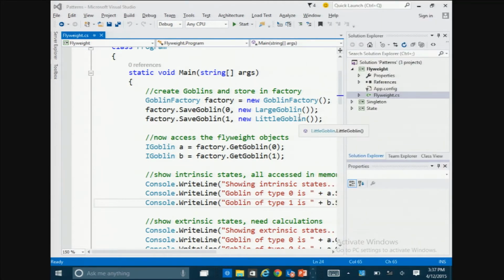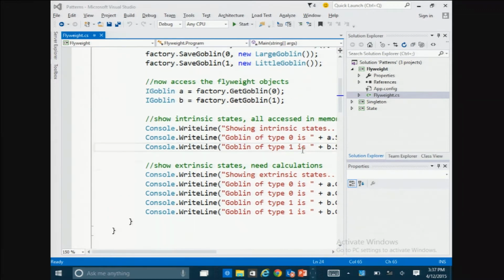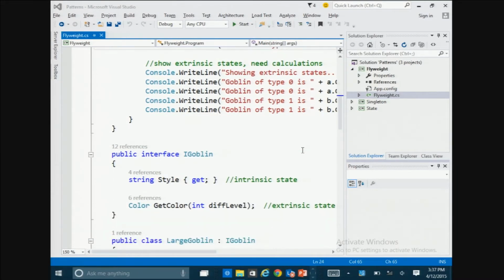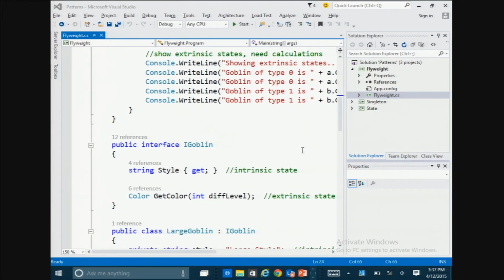Okay. So up the top here we have our Goblin Factory class, and we created it. Then we're saying save a goblin, one large goblin and one little goblin. And we go down a little bit after, and then we have our interface. Our interface just has our style and our get color. So our intrinsic state is our style. Our extrinsic state would be our get color.